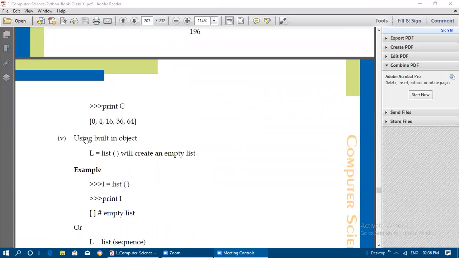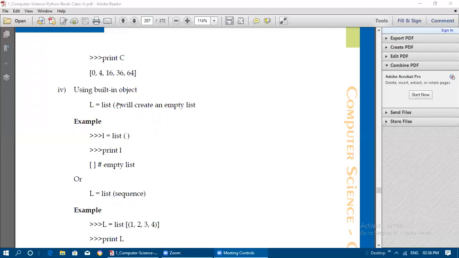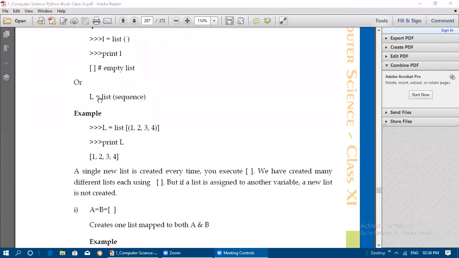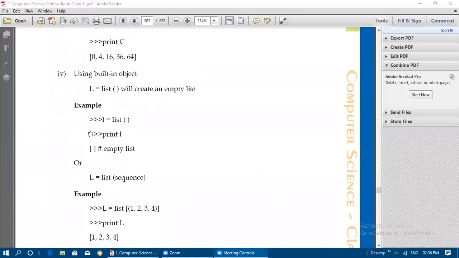Next is the fourth way of creating a list, which is using a built-in object. Built-in object means list, opening and closing parenthesis. This is the name of the list. So we'll create an empty list. If you give list of opening and closing parenthesis, that will create an empty list only. Or else if you give L is equal to list of, list is a keyword here, so this keyword you can use. So L is equal to list of within square bracket 1, 2, 3, 4. If you are printing L, then 1, 2, 3, 4 will get printed. So this way also, using a built-in object, we can create the list.